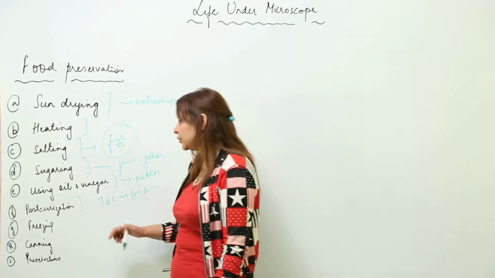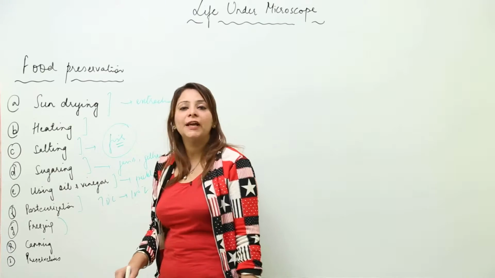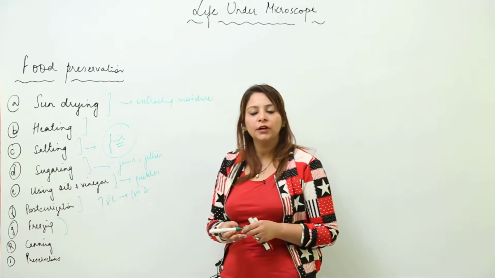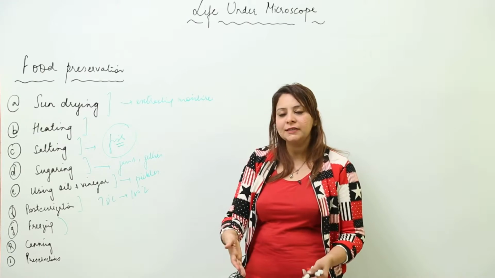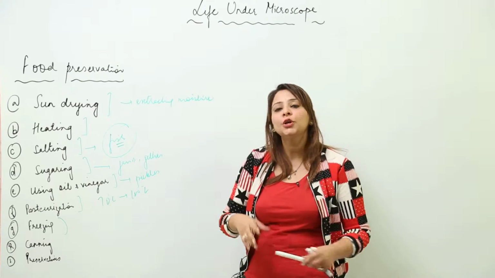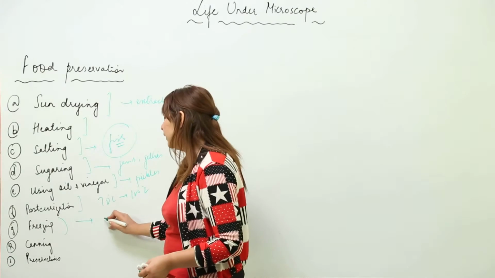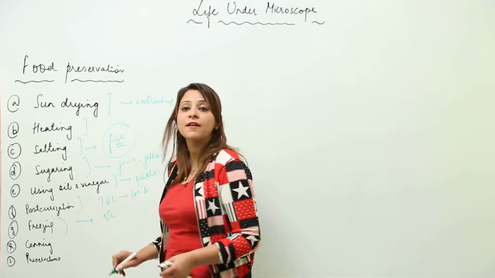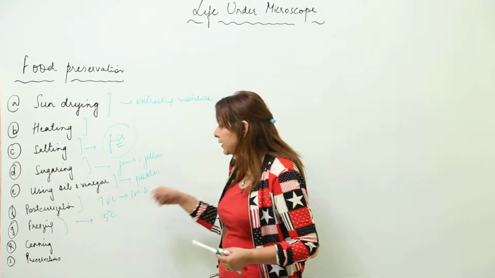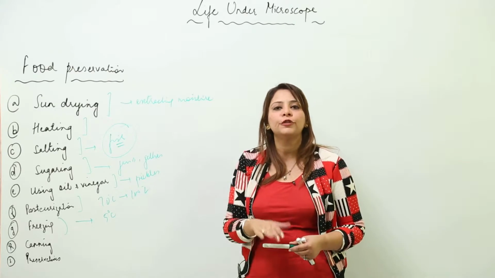Next we have freezing. If you cook something at night and are going to have it in the morning, you can refrigerate it. When you put it in the refrigerator, you are keeping it at a temperature of around 5 degrees Celsius, and this temperature slows down the growth of the microorganism.